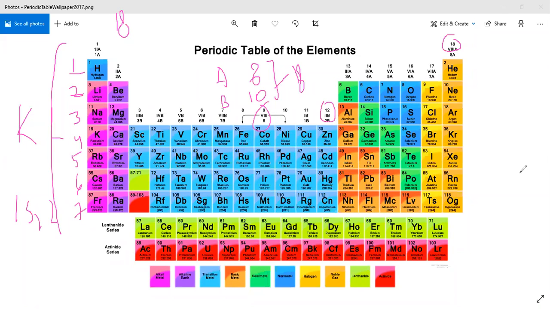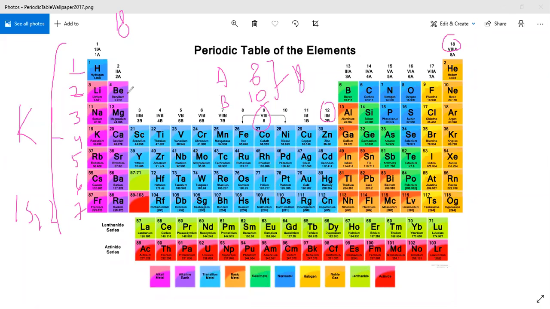If I am talking about this period, lithium, beryllium, boron, carbon, nitrogen, oxygen, fluorine, neon, this is the second period. A horizontal row is called a period.